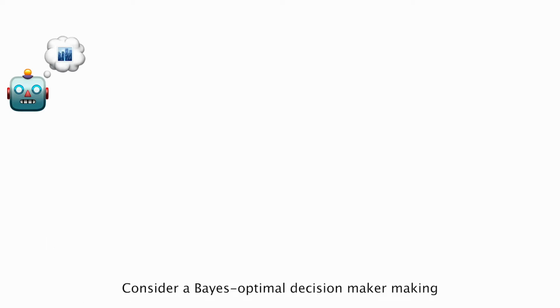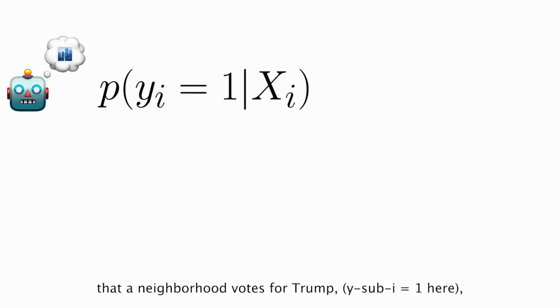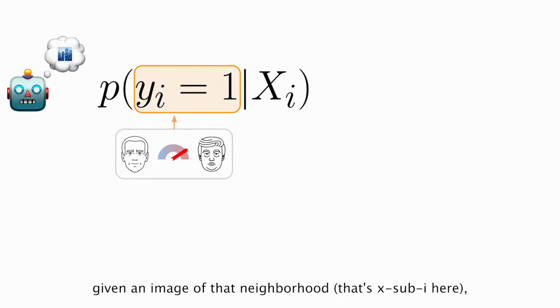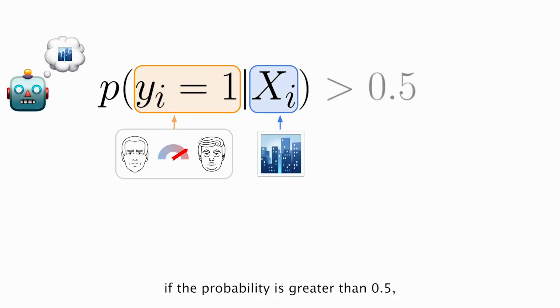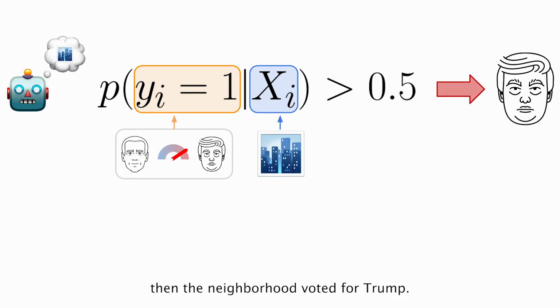Consider a Bayes optimal decision maker making binary decisions about these images, Biden or Trump. Given a probability that a neighborhood votes for Trump, yi equals 1 here, given an image of that neighborhood, that's xi here, that decision maker should predict that if the probability is greater than 0.5, then the neighborhood voted for Trump.